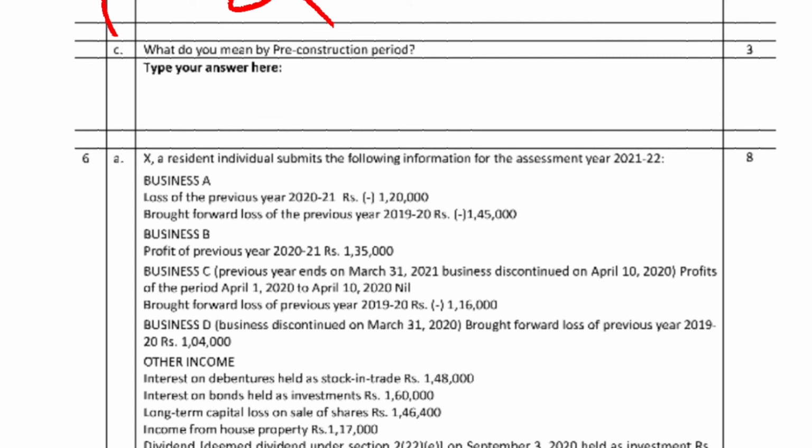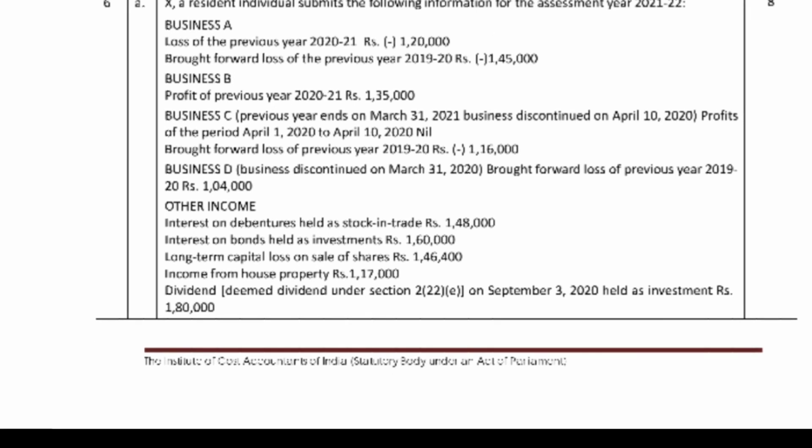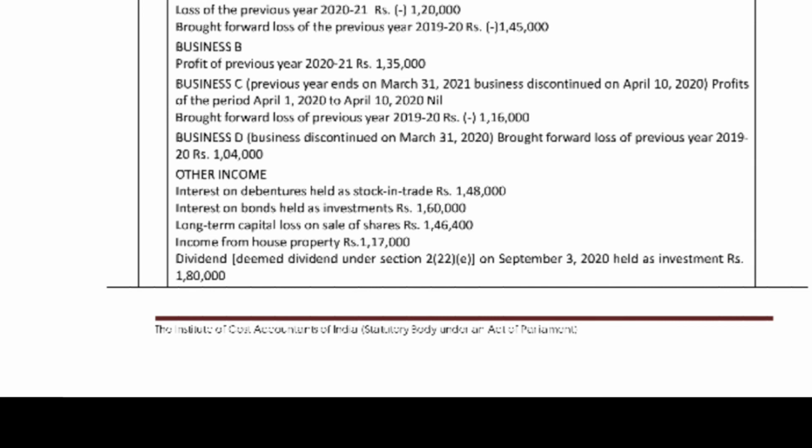So loss can be set off against any income. No need to calculate like this. Interest on debentures, stock, will be added. Long term capital gains will be added.